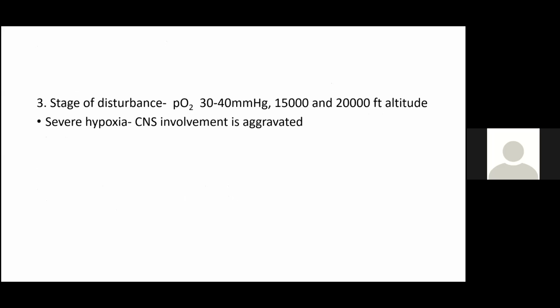Stage of disturbance is between 15,000 and 20,000 feet altitude. PO2 is very less, 30 to 40 millimeter mercury. So all the symptoms will be exaggerated, and CNS involvement also will be aggravated. There will be severe hypoxia and lead to death as well. PO2 is very low and you are not having any oxygen support.